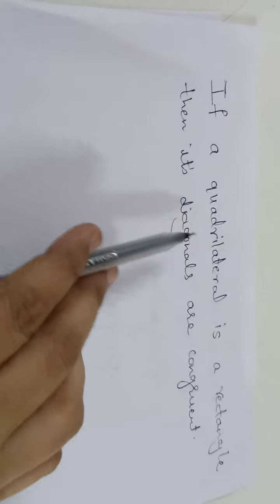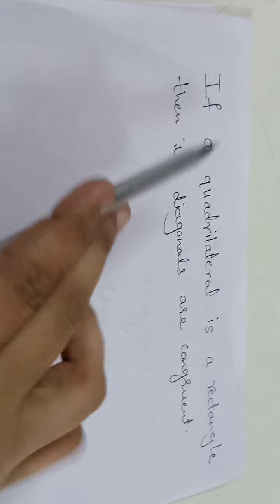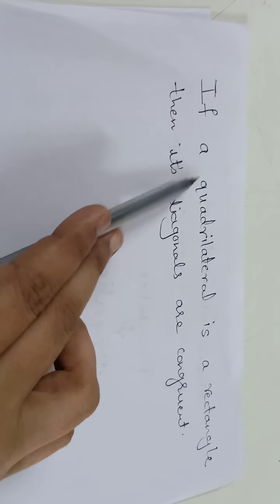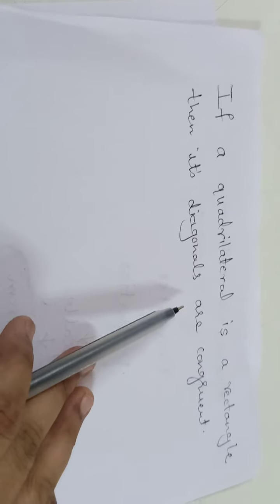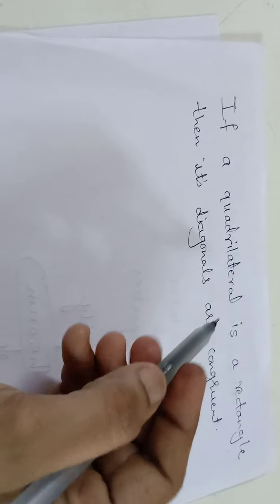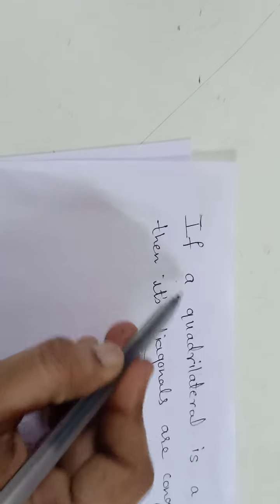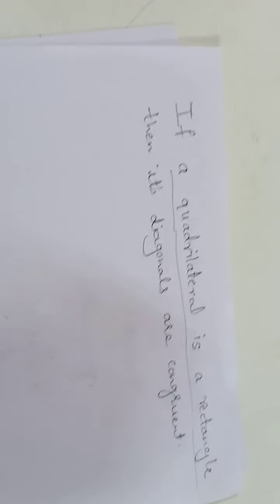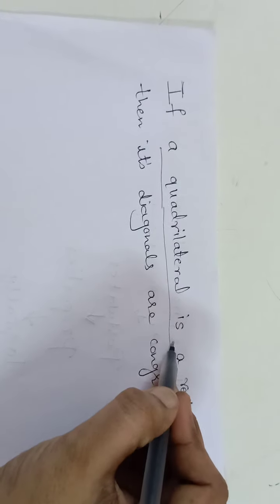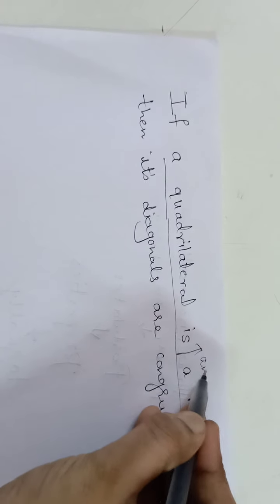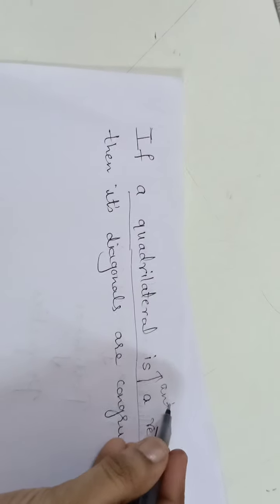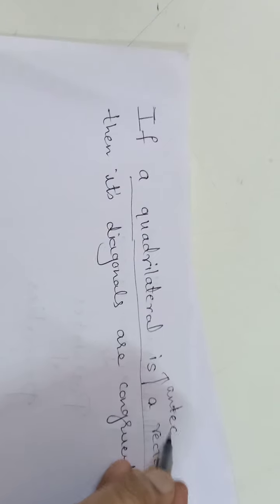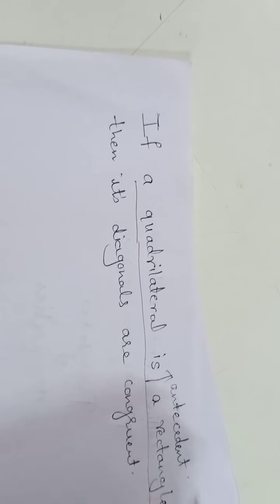I have taken here one geometrical statement: if a quadrilateral is a rectangle, then its diagonals are congruent. So again there are two statements. The statement between if and then is called the antecedent.